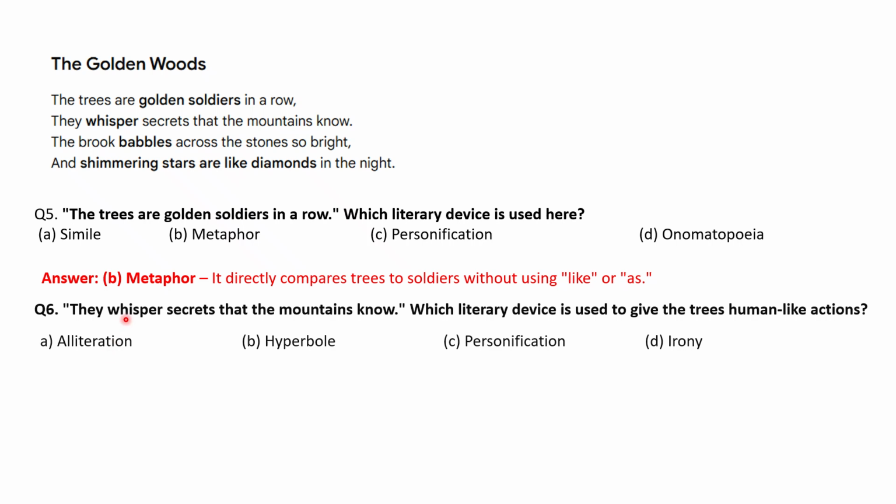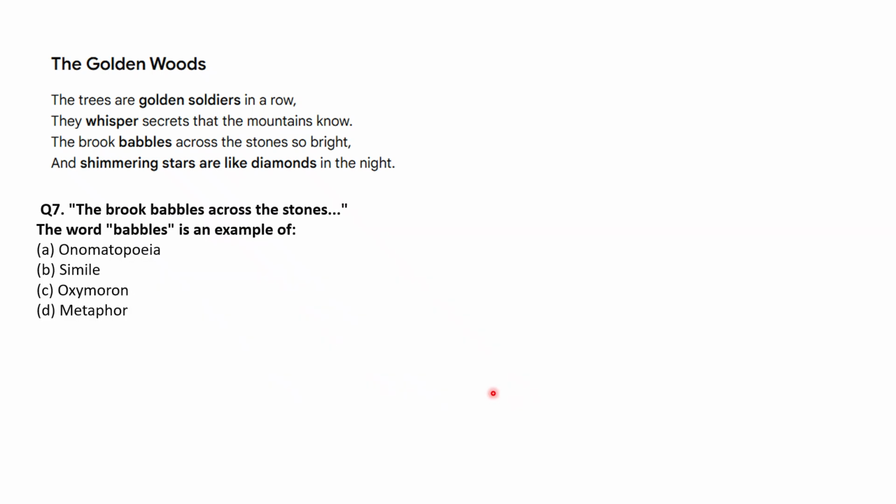Next. Question 6. They whisper secrets that the mountain know. Which literary device is used to give the trees human-like action? So here answer is personification because it gives the human action of whispering to trees. Next, the brook babbles across the stones. The word babbles is an example of. So 4 options are given. You have to find out. So it is onomatopoeia. Babble is a word that imitates the sound it describes.